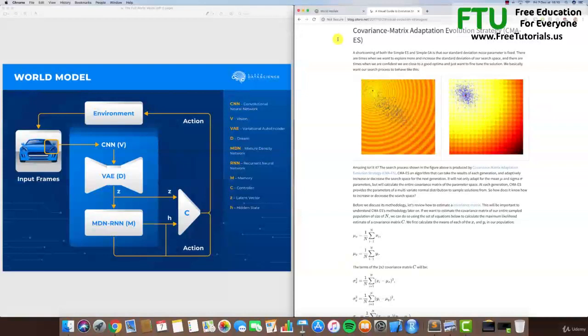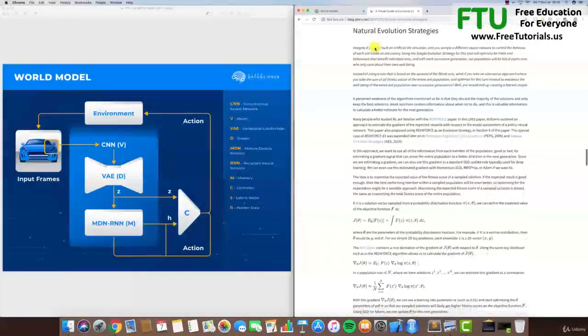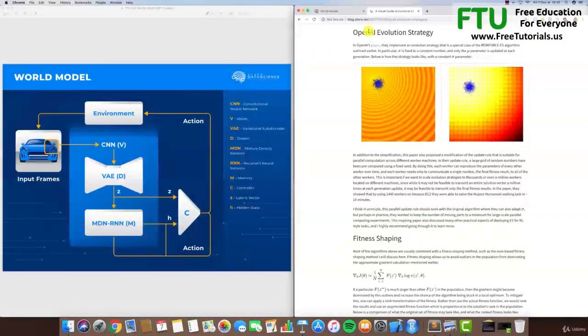then the covariance matrix adaptation evolution strategy, or CMA-ES, which is the one we'll use to optimize our full world model. And then they also cover the natural evolution strategies, and I think also the OpenAI evolution strategy, which is also a great one, and it will be provided in the master toolkit. All right, so you must read this as many times as you can.